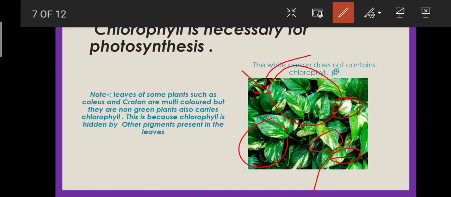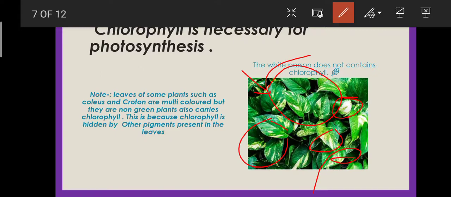Now there is one more note for you. Leaves of some plants, such as Coleus and Croton, are multicolored. Their leaves have non-green parts, meaning the leaves are not green in color but have other colors. There we got to know that these plants also contain chlorophyll pigment.